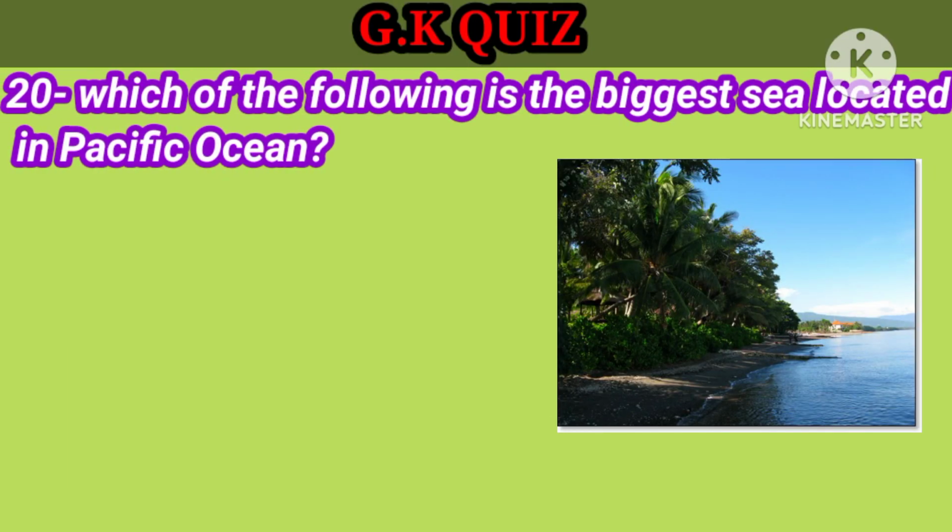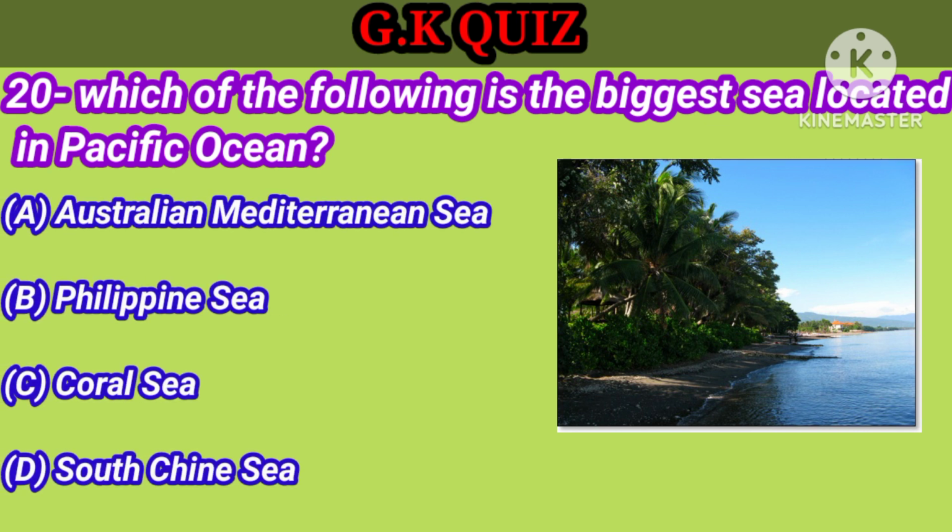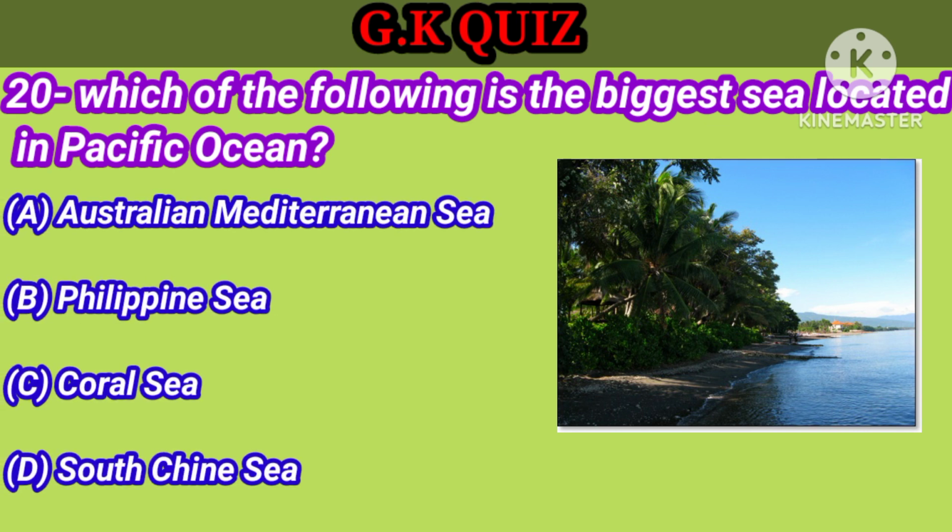Question number 20. Which of the following is the biggest sea located in the Pacific Ocean? Your options: A. Australian Mediterranean Sea, B. Philippine Sea, C. Coral Sea, D. South China Sea. Right answer is Australian Mediterranean Sea.